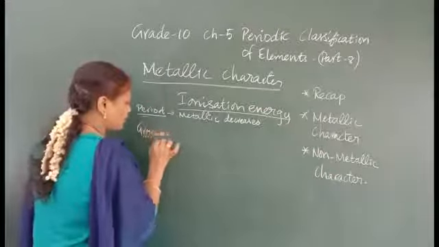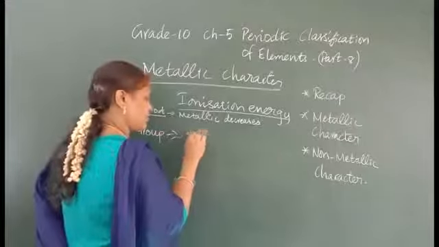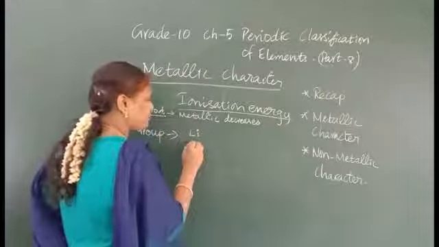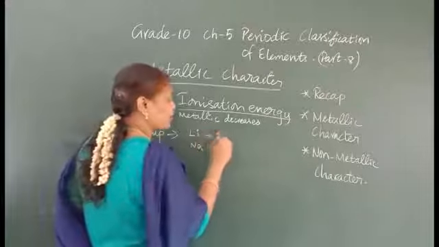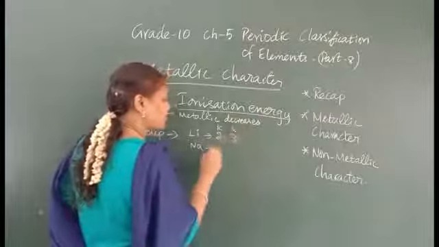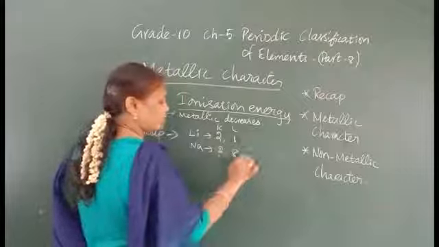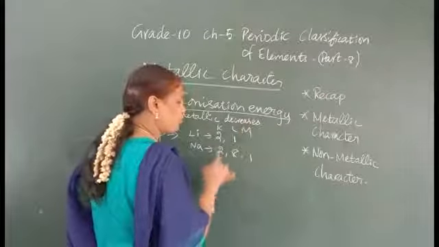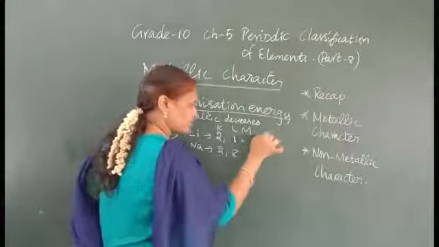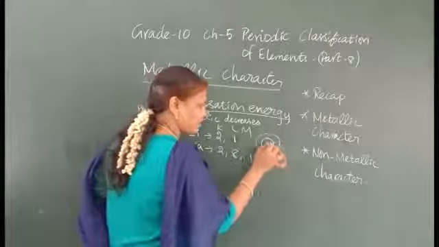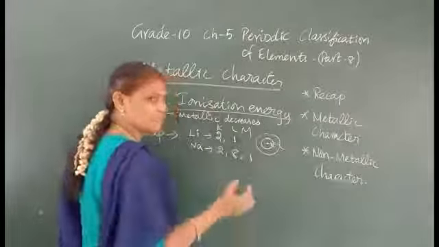In the group, what is the nature? For the first one, let us discuss the known elements. Lithium, sodium: here it is 2, 1, then 2, 8, 1. What happens here? Here it will have only 2 shells, K and L. The distance between the nucleus and the outermost shell will be less.